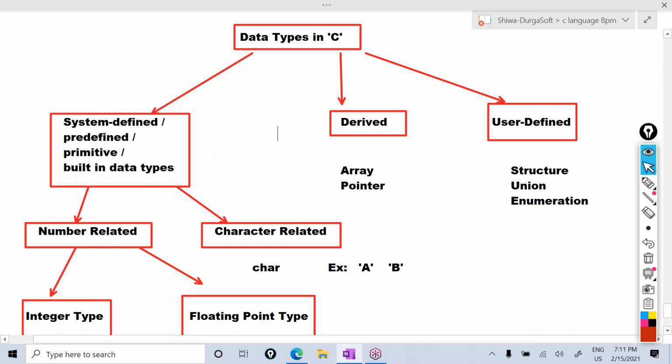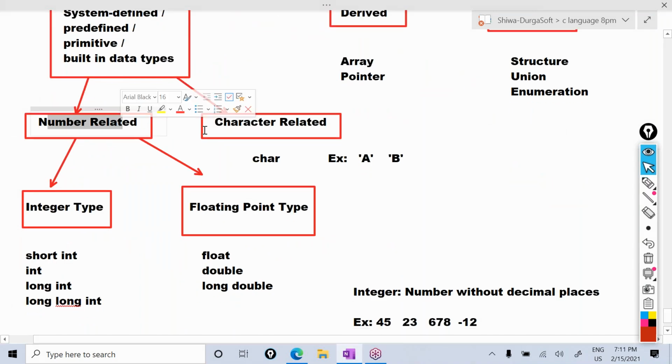So how many types of data types are there? 3 types. System defined data types, which you can also call primitive, predefined, or built-in data types. Next, derived data types. Next, user defined data types. Structure, union, enumeration come under user defined data types. Array and pointer come under derived data types. In the predefined data types, 2 types are there: number related and character related. In the character related, only one data type is there, char, that can hold a single character.